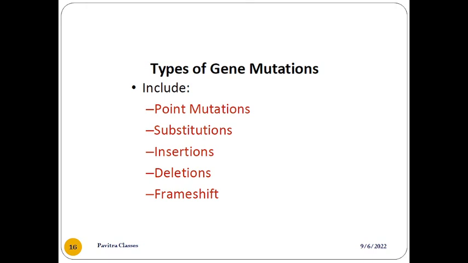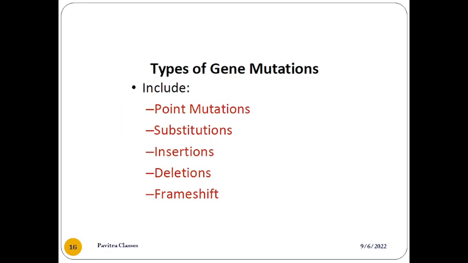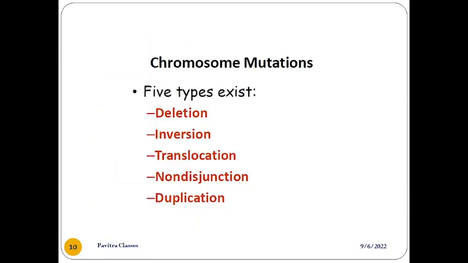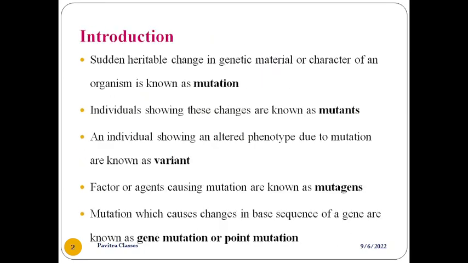Some of the types are point mutations, substitution, insertion, deletion and frame shift. These are the types of gene mutation, similar to the chromosomal mutations. So this is about mutation.